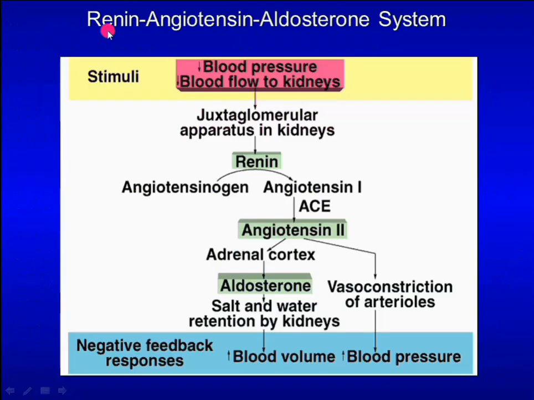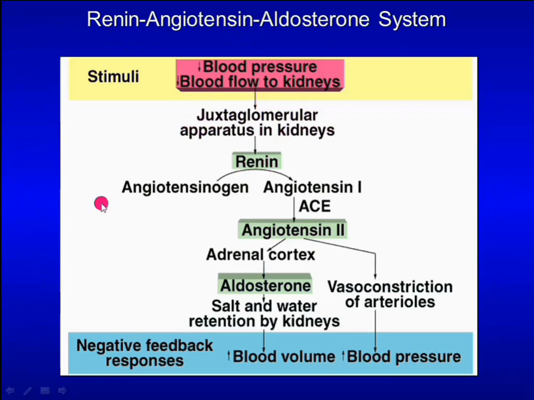Here is a Renin-Angiotensin-Aldosterone System. In response to reduced blood pressure and reduced blood flow to kidneys, juxtaglomerular apparatus in the kidney secretes renin.